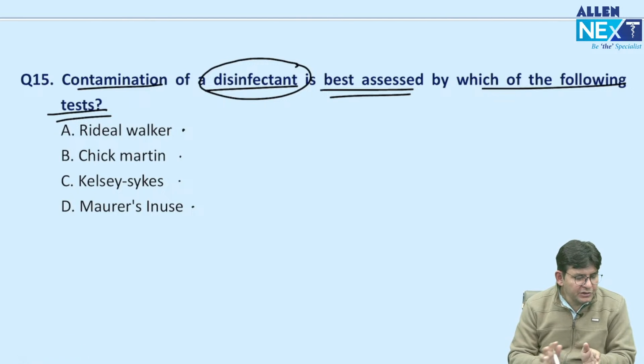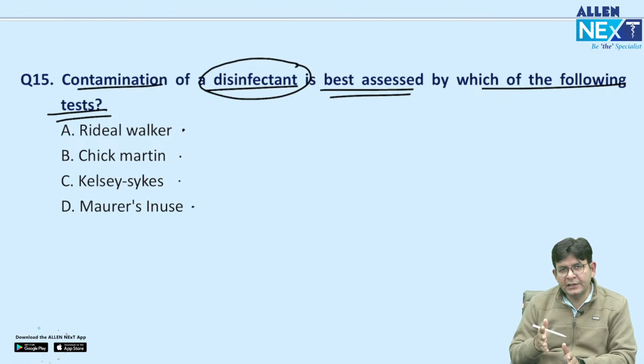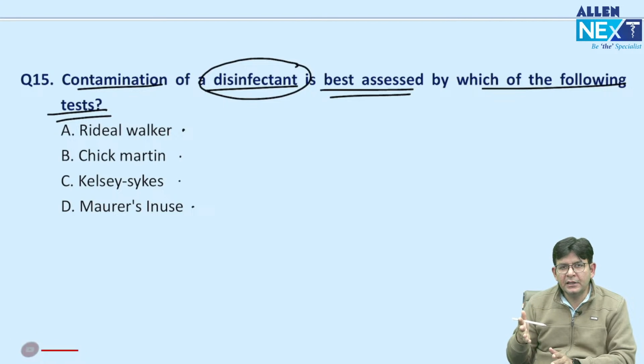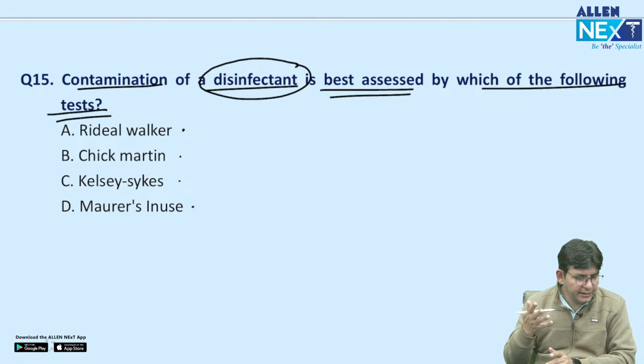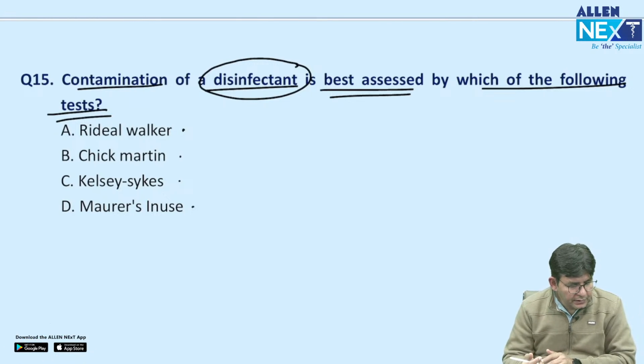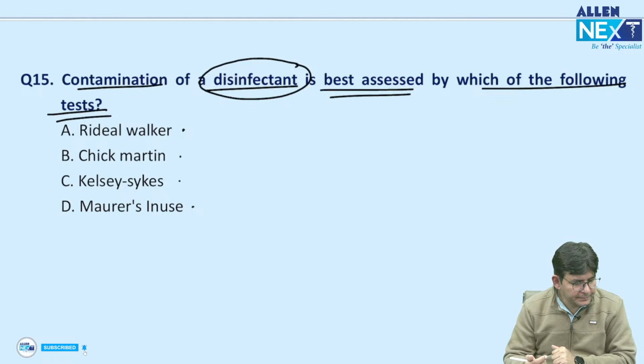So basically, the question is regarding the efficacy of the disinfectant only. So you have to take this first: by which particular test can you assess the efficacy of the disinfectant best? Let me simplify this for you. By which particular one can you tell the best efficacy of a disinfectant?